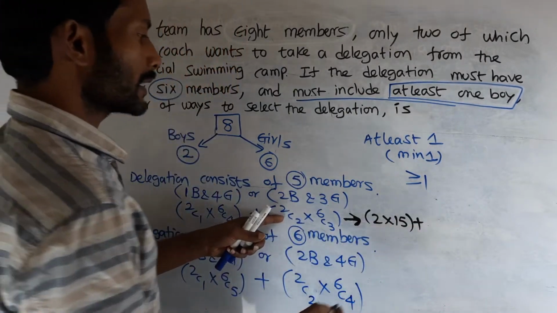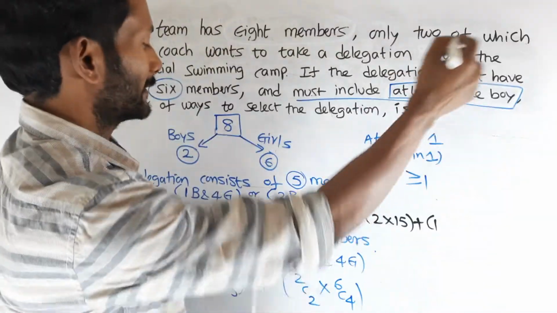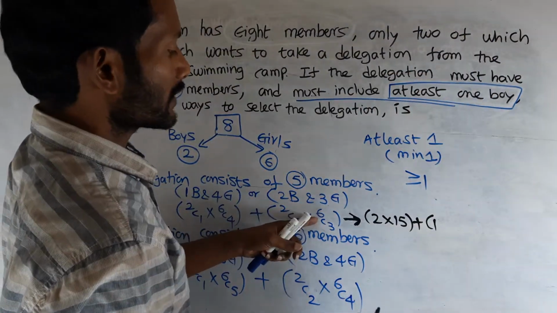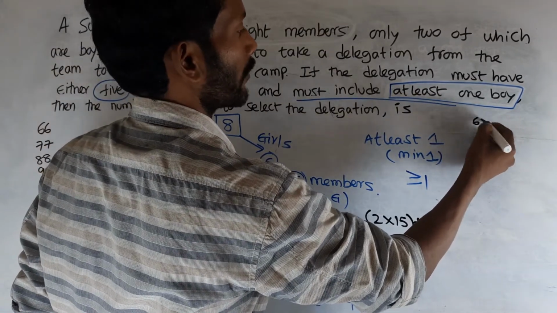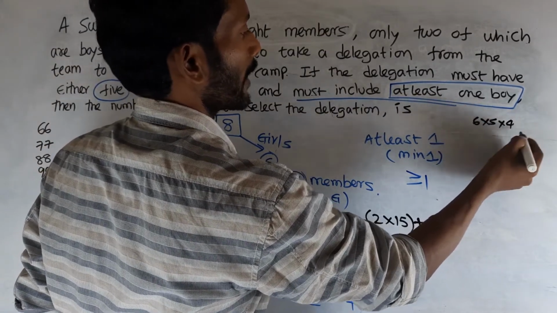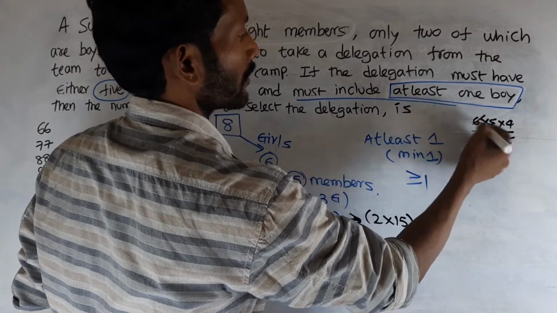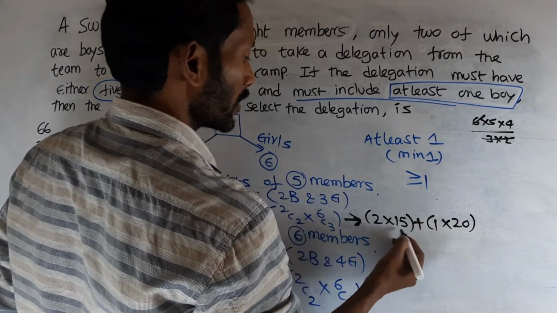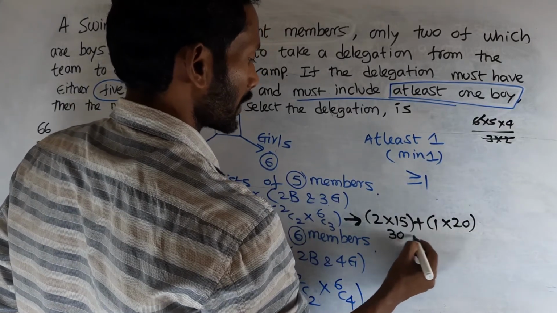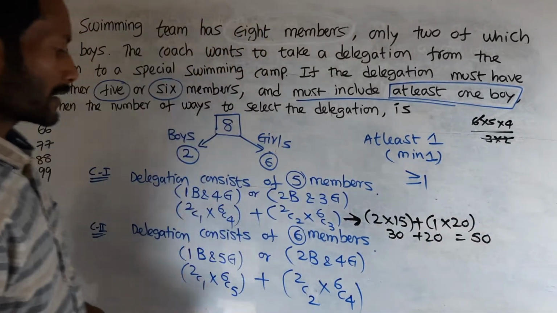Plus 2C2, which is 1. 6C3 is 6 factorial by 3 factorial into 3 factorial; 6 into 5 into 4 by 3 into 2, the 3 factorials cancel out, so 20. So 1 into 20, plus 2 into 15, 30 plus 20, you would get 50.